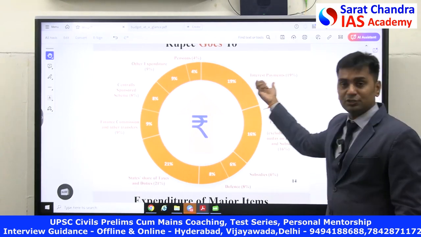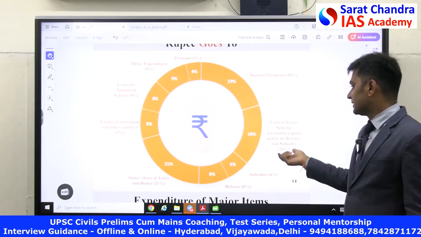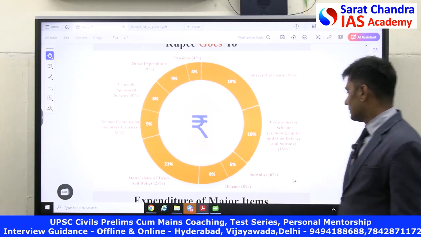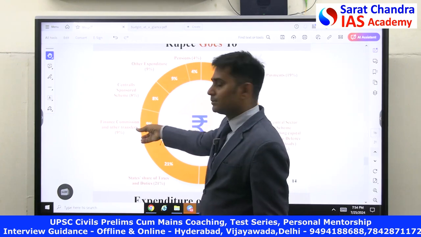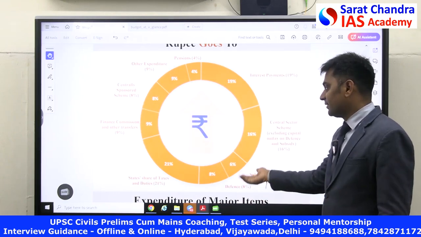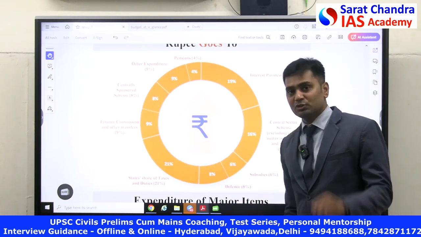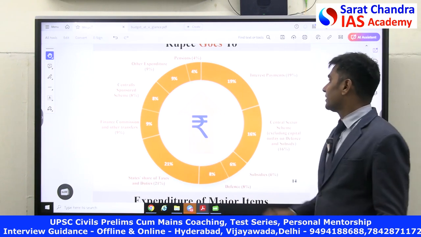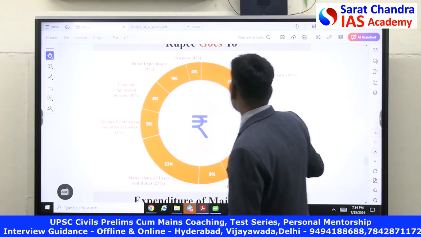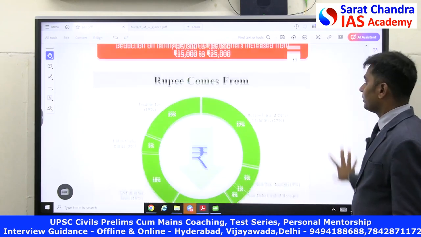And this is revenue expenditure, by the way. Next one is central sector schemes, that is 16%. Next one is 9% on Finance Commission transfers and other expenditure, and then subsidies 6%, defense 8%. So just remember the first two: 21% is the state share, and the second one is interest payments, 19%. These are the two things that you have to remember as far as where money is coming and where money is going.